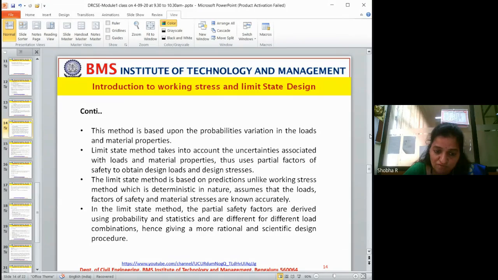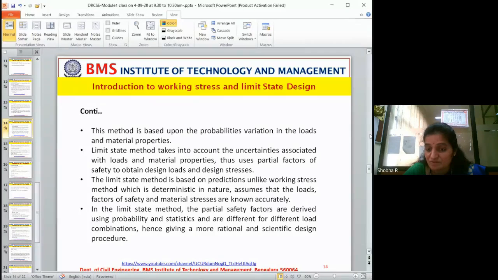So there is always a safety factor in terms of stresses, in terms of material strength, both together. In this limit state method, the partial safety factors are derived using probability and statistics and are different for different load combinations, hence giving a more rational and scientific design procedure.